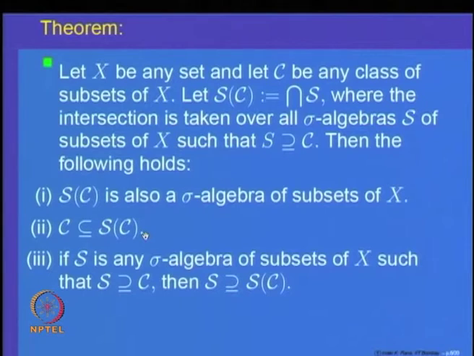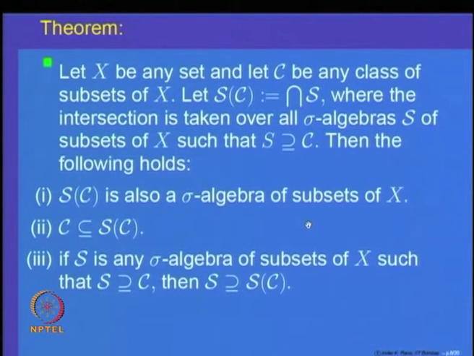C is inside S of C, and if S is any other sigma algebra of subsets which include C, then S of C must be inside S, because S of C is the intersection of all, and the intersection is inside every element.